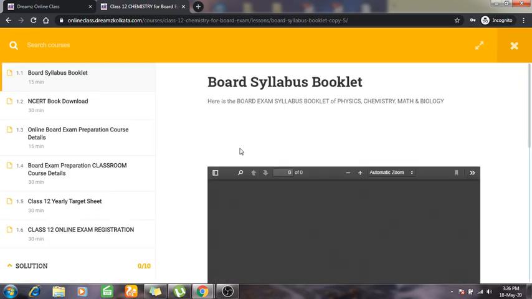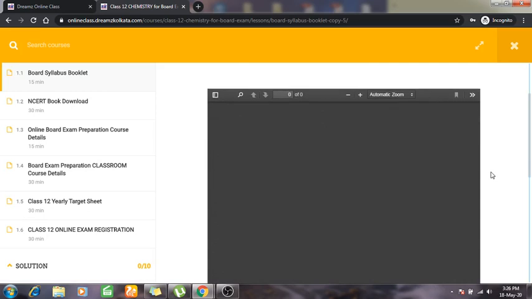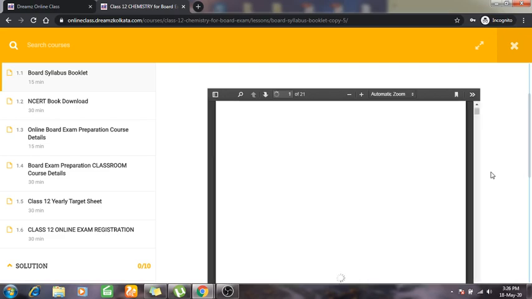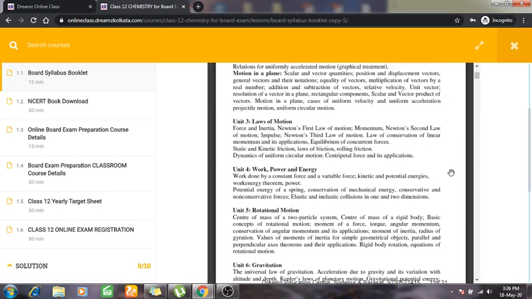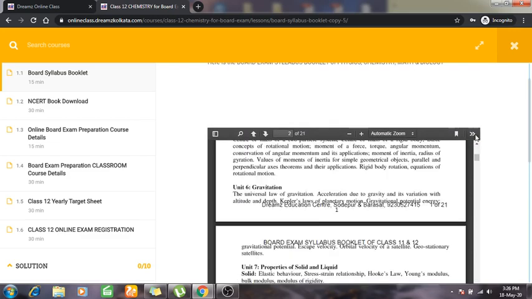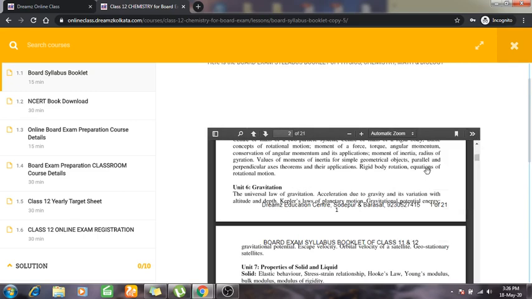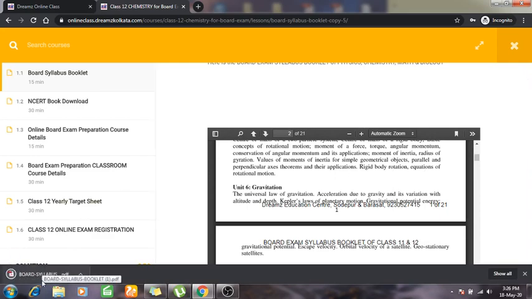and it will open soon. This is the PDF, and you can see the PDF. You can download the PDF. Just give it a second, and this is the PDF for you, and you can view it. And here is a tab. You just click on here. There is an option, download. So if you click on it, it will be downloaded. So this is the download.